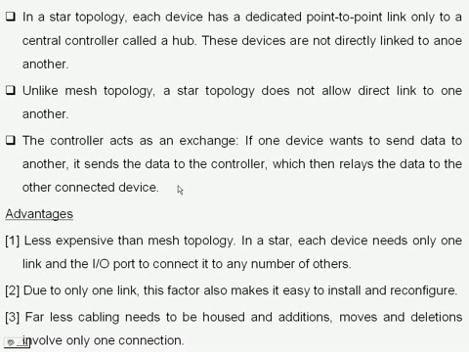Due to only one link, this factor also makes it easy to install and reconfigure. Far less cabling needs to be housed, and additions, moves and deletions involve only one connection. Suppose the cable between station 1 and the hub fails, then only cable 1 is removed. It is so easy to find out which cable has failed and which one is not working.